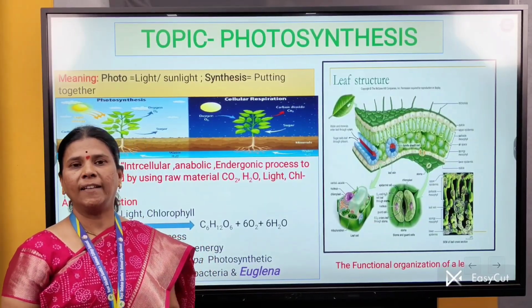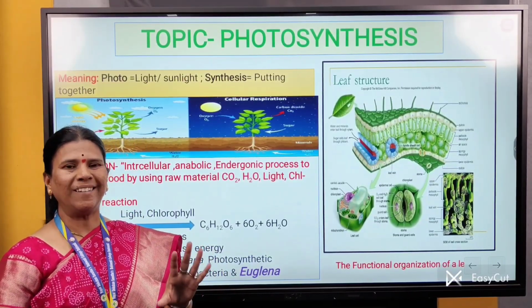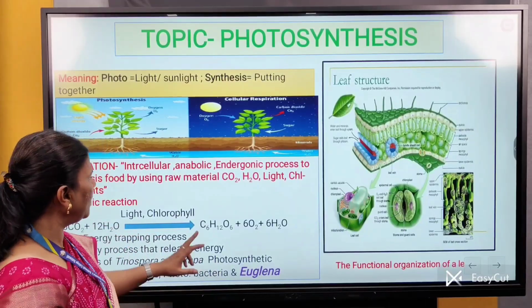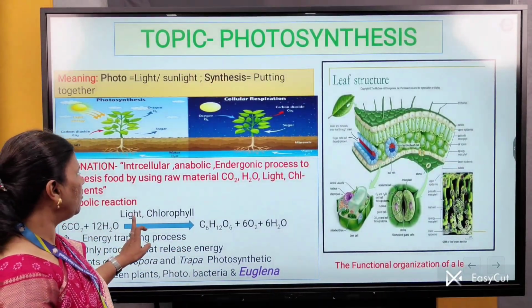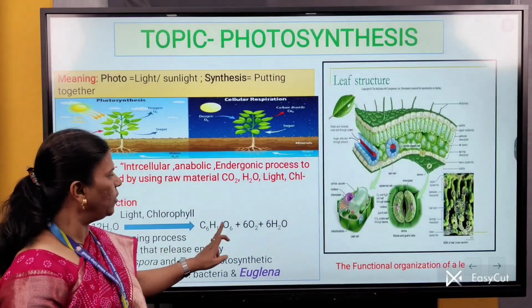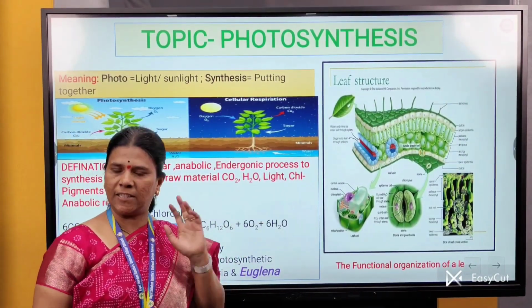How do we define photosynthesis? Photosynthesis is defined as an anabolic and intracellular process in which there is a chemical reaction between carbon dioxide and water in the presence of light. With the help of chlorophyll, food is synthesized and O2 is released.